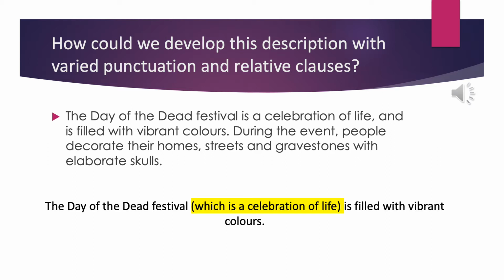So here you can see that I've taken the first sentence and I've added my relative clause to it. So my first sentence now reads, "The Day of the Dead Festival, which is a celebration of life, is filled with vibrant colours." So rather than changing really anything about the sentence, all I've done is added in brackets and the relative pronoun which, and I've included "is a celebration of life" in brackets. All that does is show that I can vary my sentence structure and I understand how to include extra information.